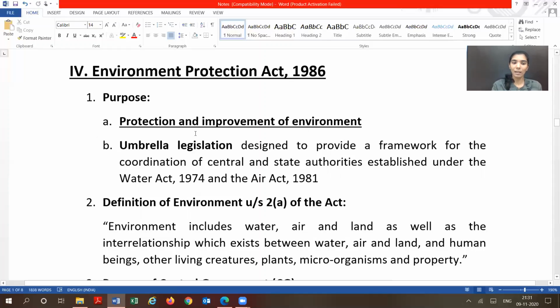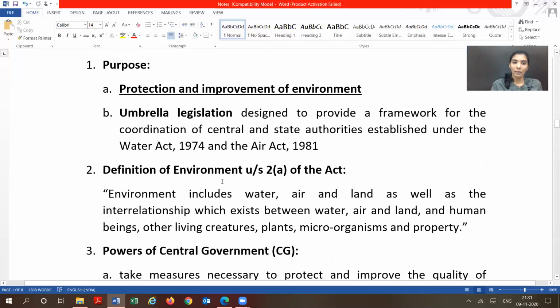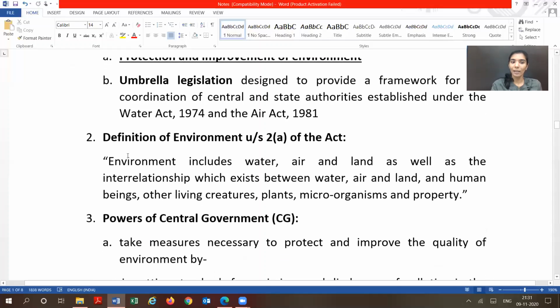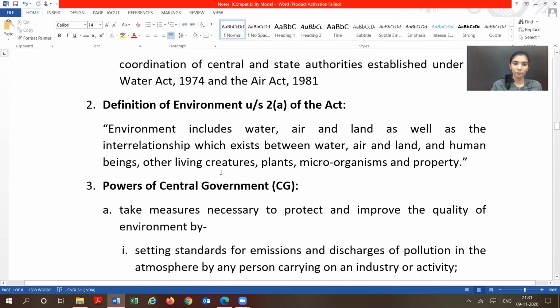And as I mentioned earlier, it's an umbrella legislation designed to provide a framework for coordination of the central and state authorities established under the Water Act and the Air Act. The definition of environment is mentioned under the Environment Protection Act. It says environment includes water, air and land, as well as the interrelationship which exists between water, air and land and human beings and other living creatures, plants, microorganisms and property. So it is a definition which includes all the aspects of the environment. You can just remember the definition.